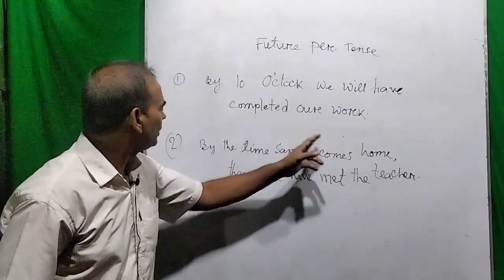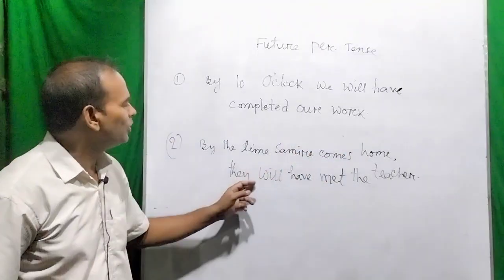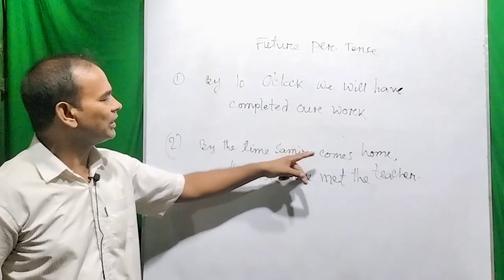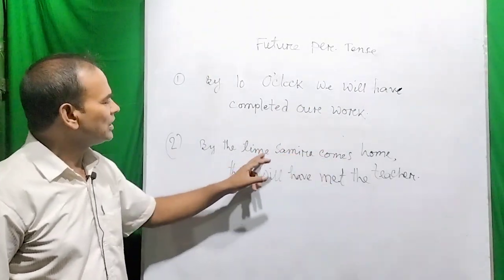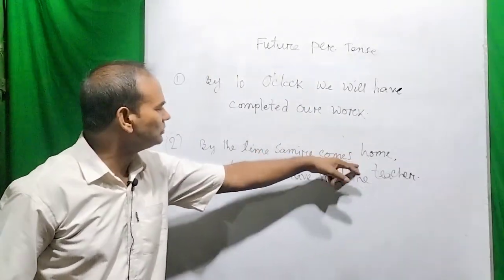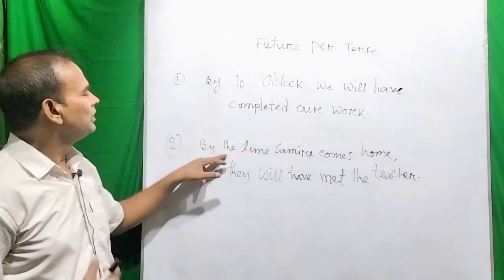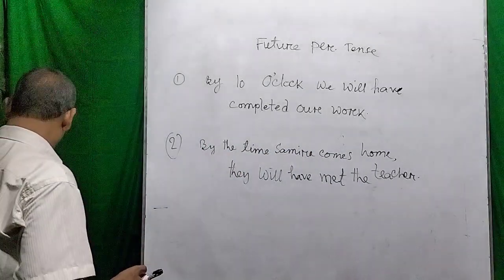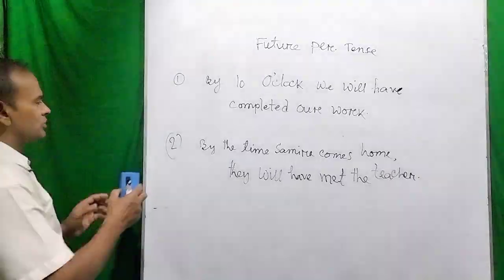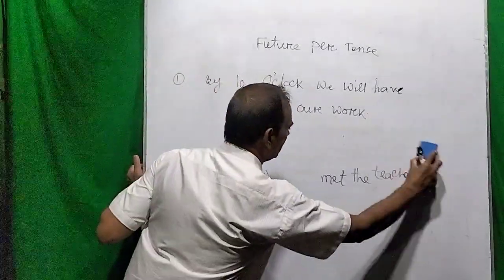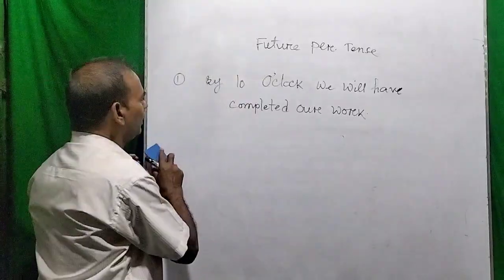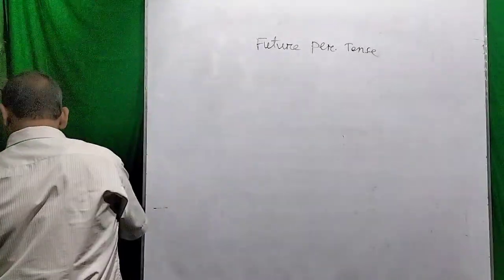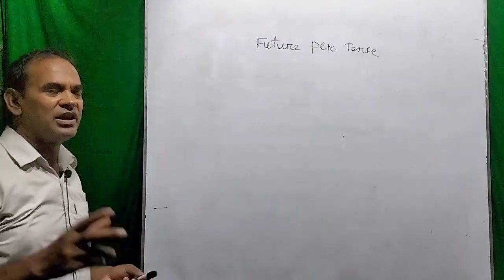By the time Samira comes home, they will have met the teacher. So they will have met the teacher before Samira comes home, or at the last seconds when Samira comes home, or within the time Samira comes home. So dear viewers, now we can also use future indefinite or present indefinite with the future perfect tense.